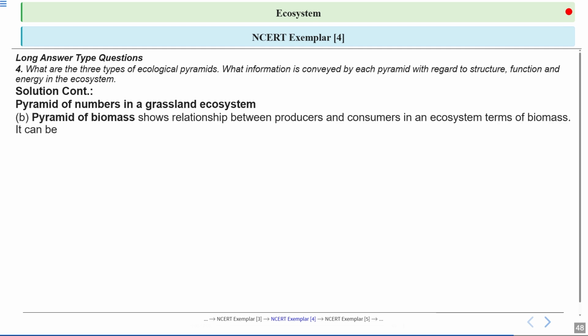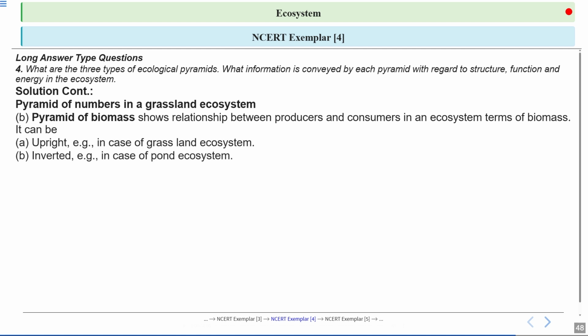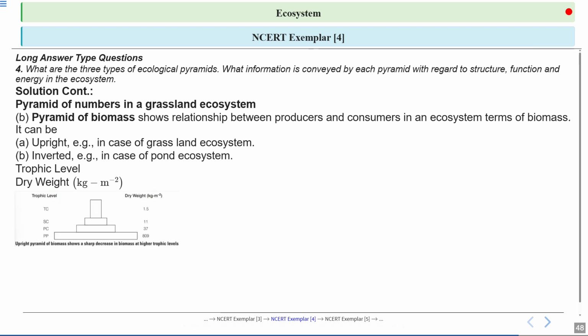Let's talk about the pyramid of biomass. It shows the relationship between producers and consumers in an ecosystem in terms of biomass. It can be upright, as in the case of grassland ecosystem, or it can be inverted, in the case of pond ecosystem, marine ecosystem or aquatic ecosystem. The biomass can be measured in terms of dry weight, in kilograms per meter square. This is an image showing the upright pyramid of biomass. Here you can see the biomass of primary producers is maximum.